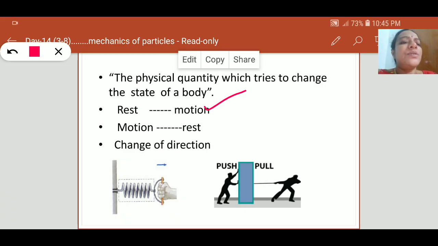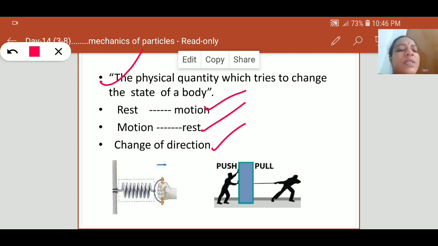See here, rest to motion or motion to rest, or sometimes direction also. If any change leads to, that depends upon the quantity, that is force. The physical quantity which tries to change the state of a body is known as a force.